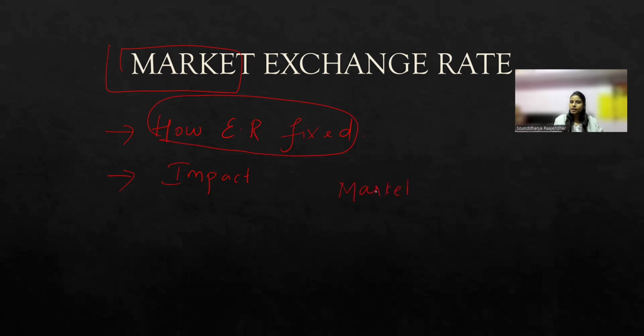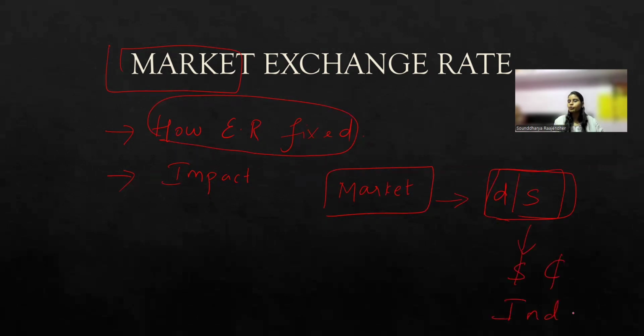As the name indicates, market exchange rate system determines the exchange rate on the basis of the market forces, that is demand and supply. So in market exchange rate system, demand and supply is going to fix the exchange rate. Demand and supply of what? Demand and supply of foreign currencies in the Indian economy is going to fix my exchange rate. So it is very important to know these two things, that is demand and supply of foreign currency in which country? In the domestic country, in the Indian economy, will fix my exchange rate.